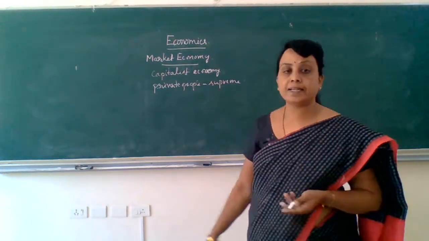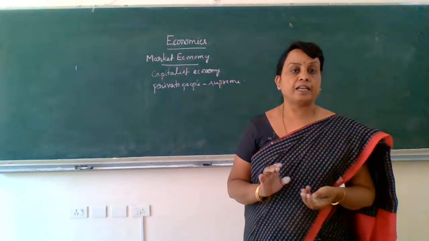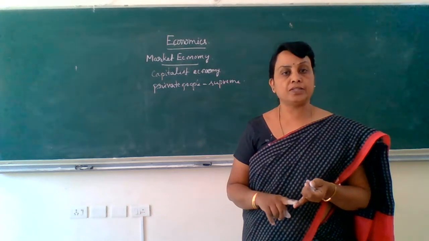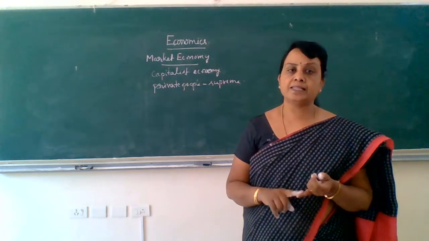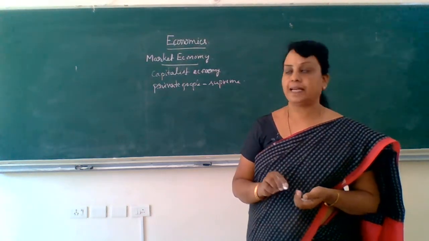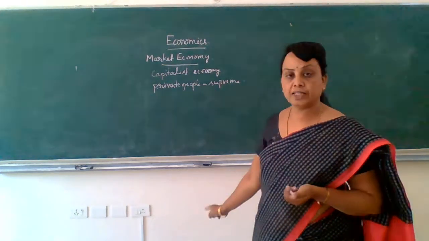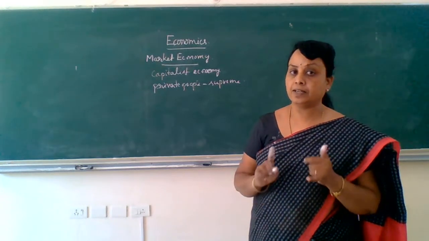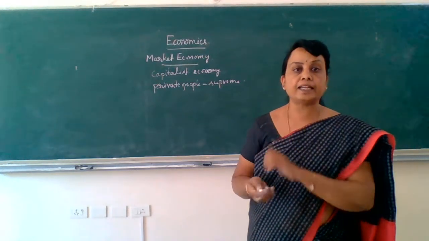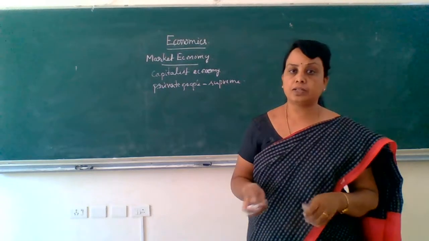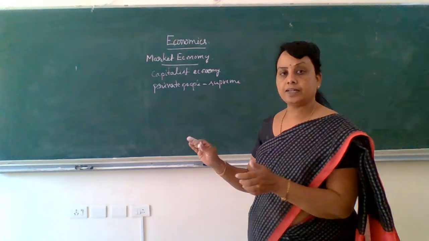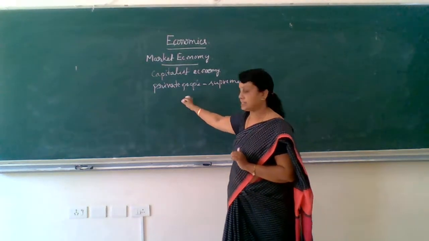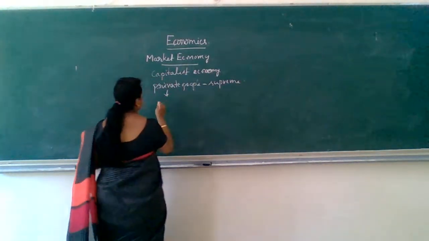But in a market economy, the private people are supreme and they will undertake all the major decisions based upon the market mechanism. They take major decisions regarding the economic activities. Remember that here economic activities means the income generating activities.